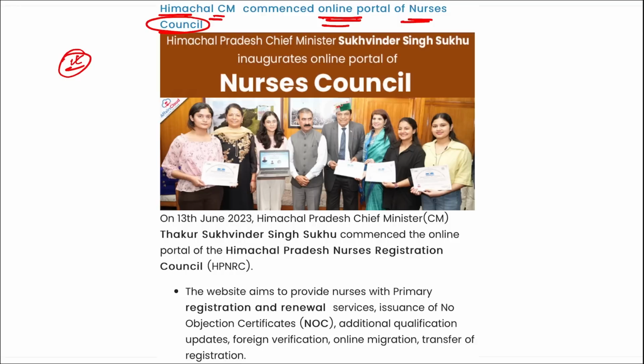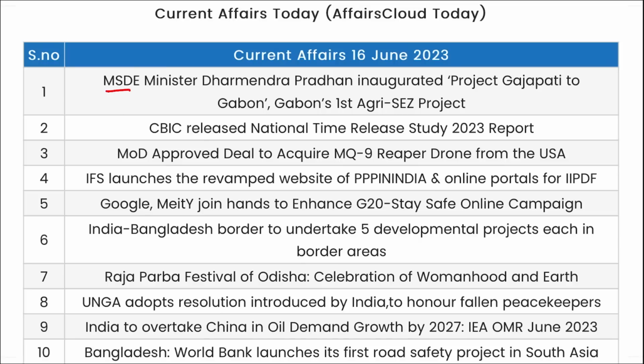So these were your important current affairs for the day, friends. Let's go for a quick revision. MSDE Minister Dharmendra Pradhan inaugurated project Gajapati to Gabon.